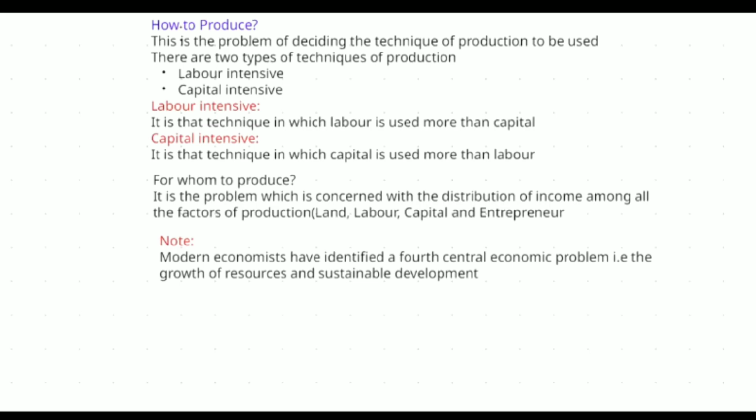Right. Now, I told you in the beginning, there are three major problems. Now, in the modern economy, economists have noticed a fourth central problem, that is the growth of resources and sustainable development. What do you mean by growth of resources? The resources have to grow. For a while the population was a little bit under control. Now the population is growing rapidly. So due to the increase in the population, every economy has to definitely plan for the growth of the resources as well as sustainable development.